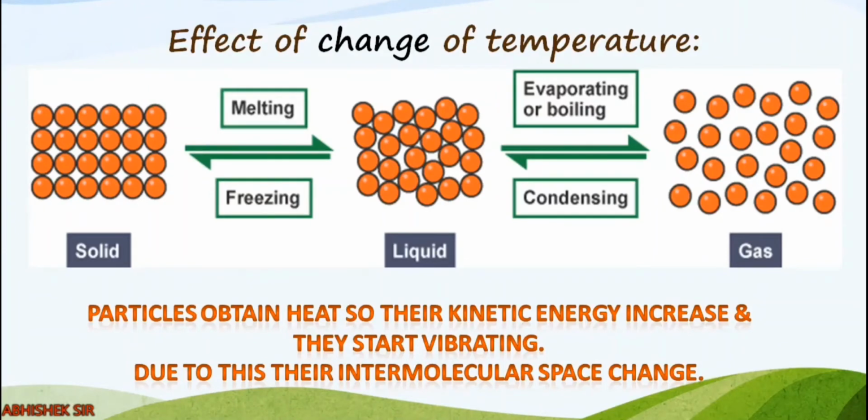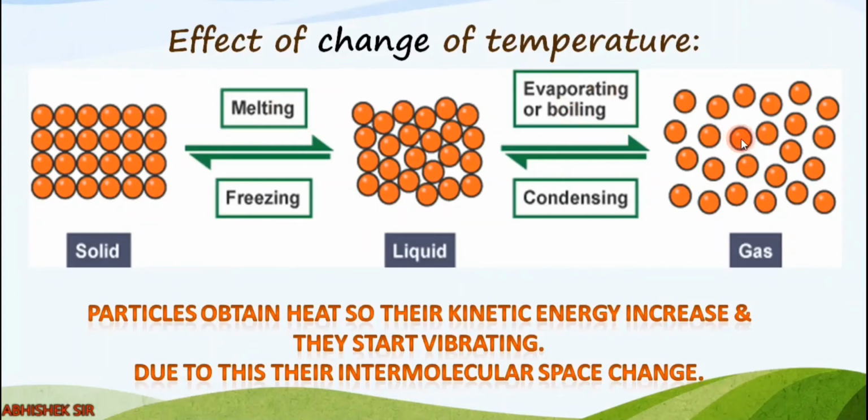Now let us see in figure what is the effect of change of temperature, right? Because whatever we learned right now, condensation, freezing, melting, evaporating, boiling, they are all related to either you are removing heat, or you are adding heat. So that is by changing temperature. So you see over here the solid particles are there. When it melts, going on to the right hand side, the space increases and it turns into liquid. And again when you give heat, it evaporates and changes into gas. Clear? So left to right you see the process, we are adding the heat.